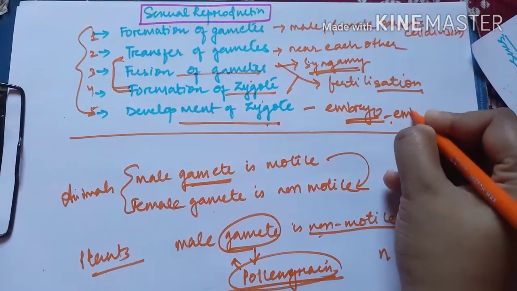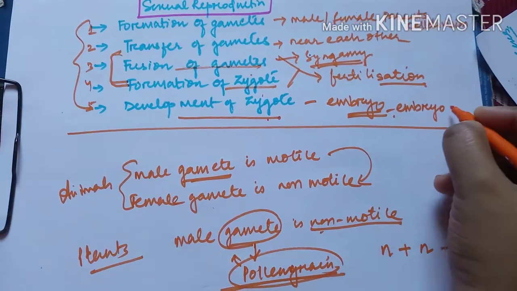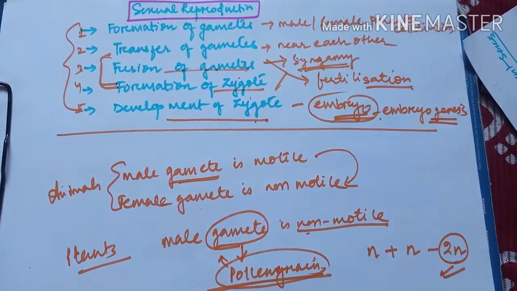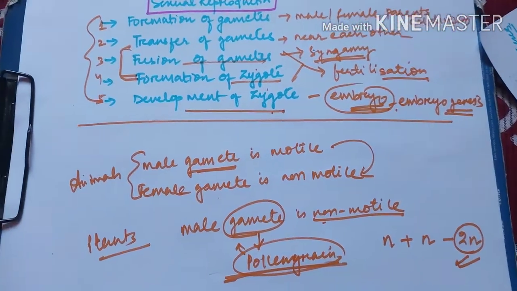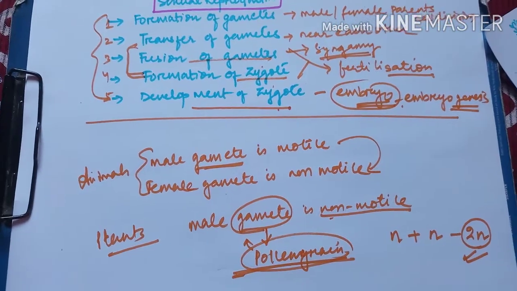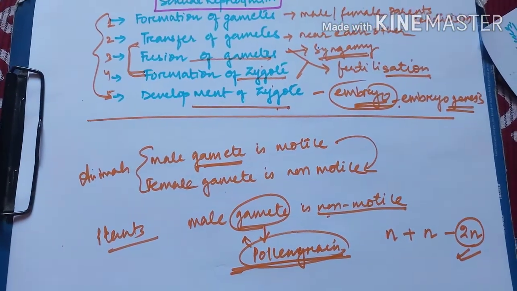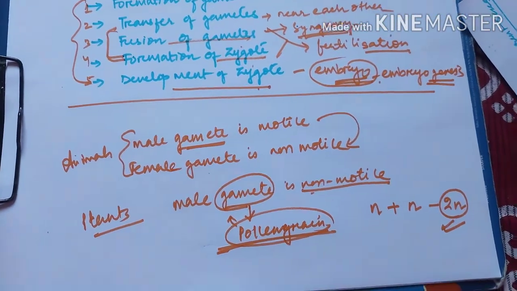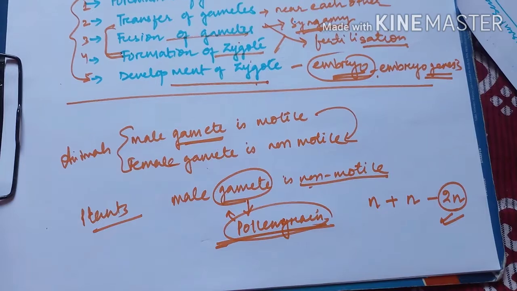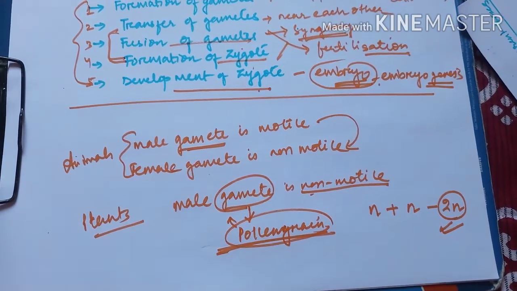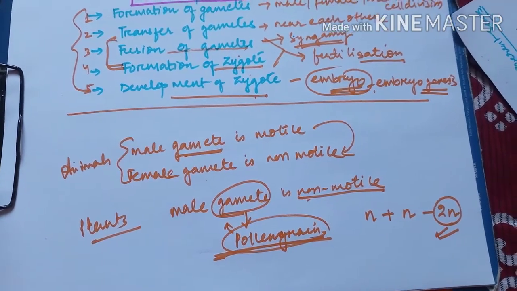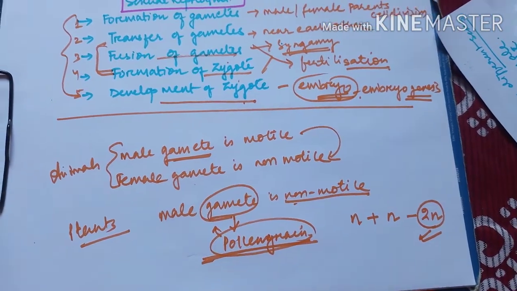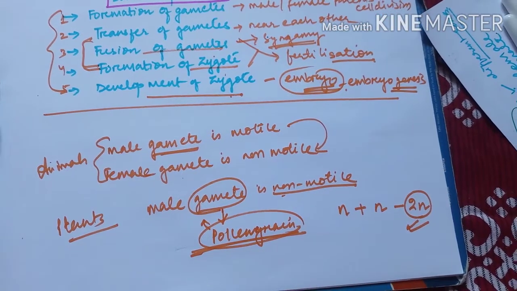This process is also called embryogenesis, in which the embryo is formed, and this embryo in future will develop different organs and become a new organism. In case of plants, the embryo generally develops inside the ovule, and in case of animals, for example human beings, the embryo develops inside the uterus, and later, after full development of the embryo up to the fetal stage, there will be birth of the child in case of human beings.